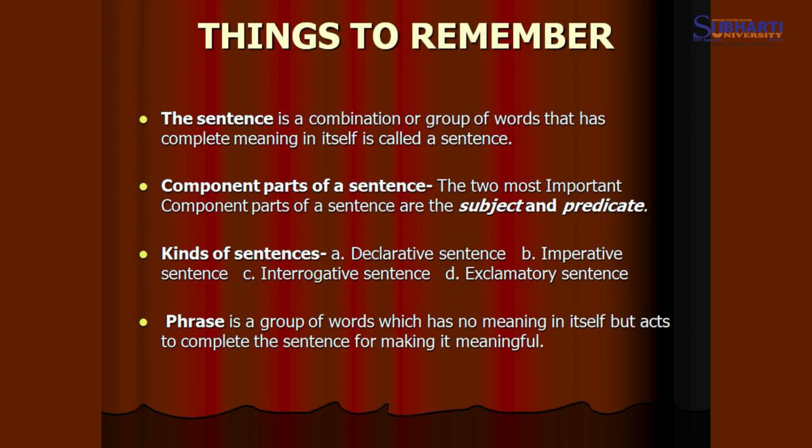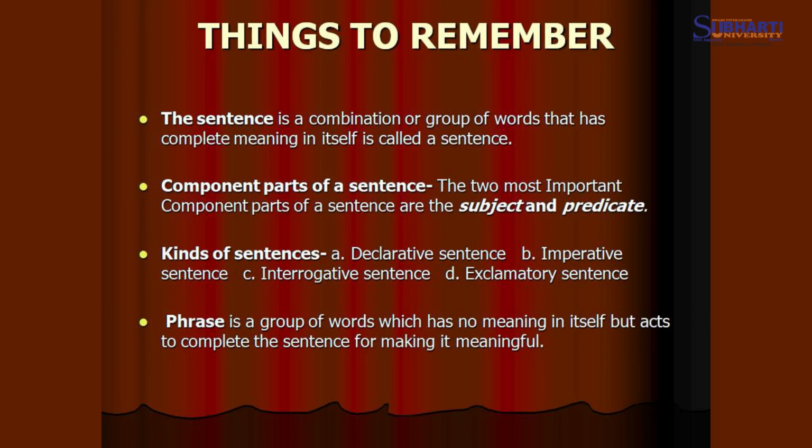Second thing to be remembered is the component parts of a sentence. The two most important components of a sentence are the subject and the predicate. I hope you have the idea that the subject is the doer and the predicate starts with the verb, and the rest of the sentence follows.